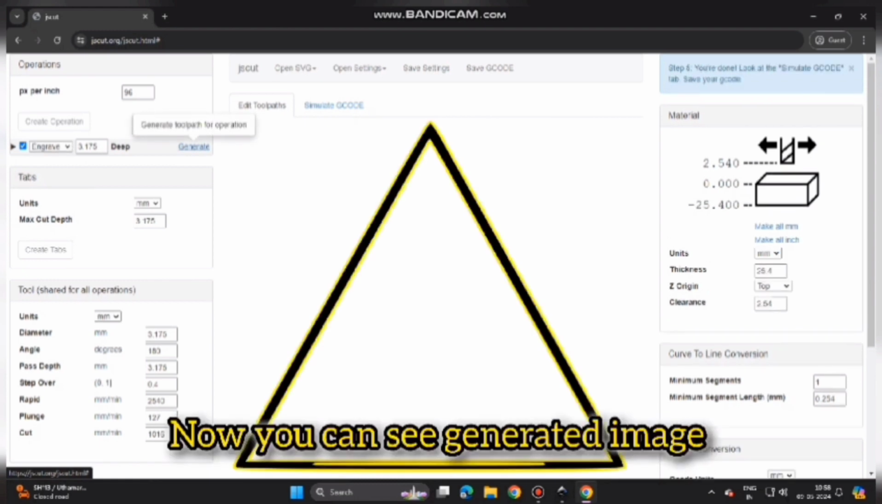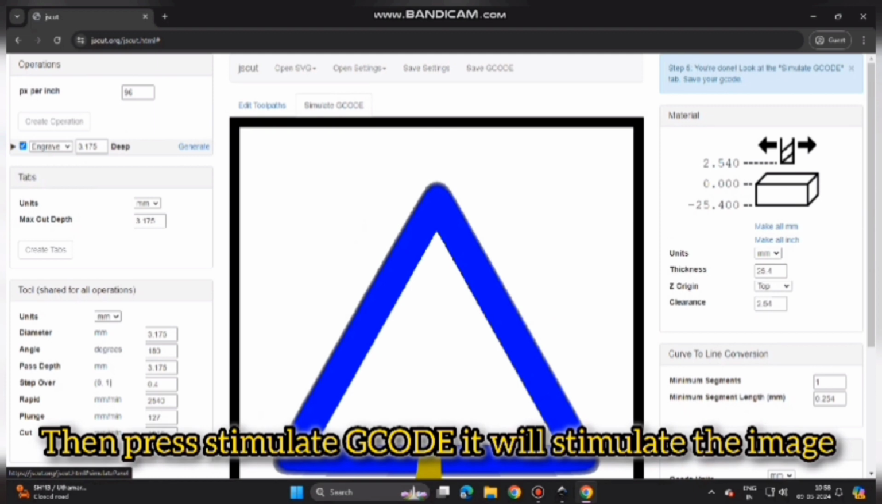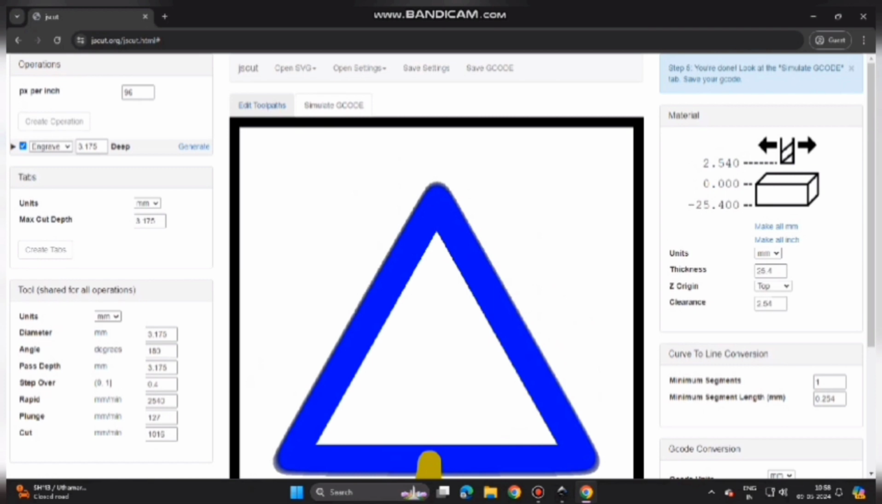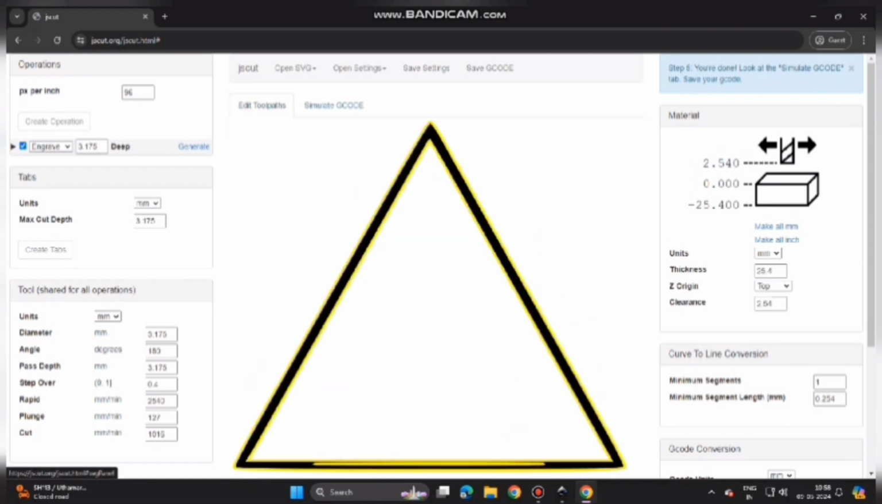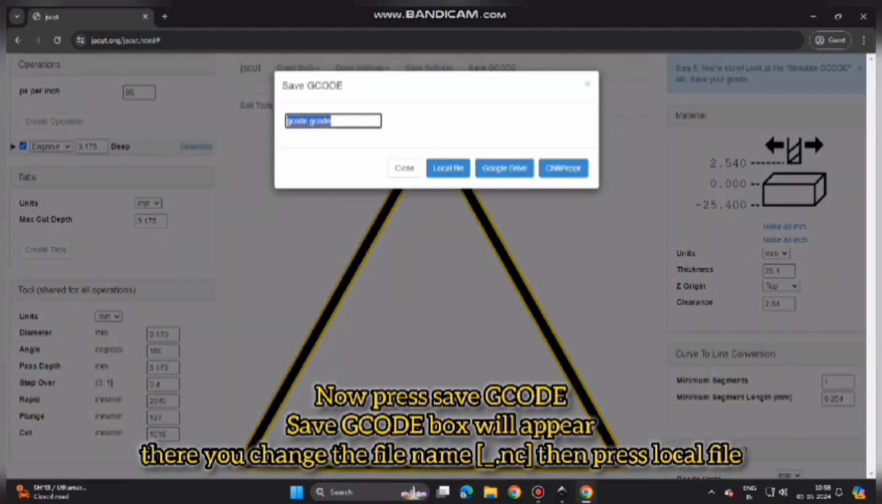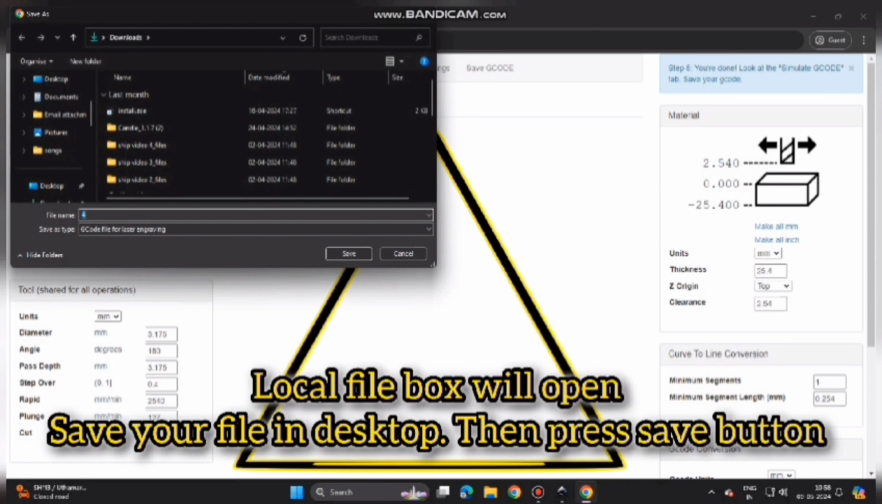Now you can see the generated image. Then press simulate G-code, it will simulate the image. Now press save G-code, and the save G-code box will appear. There you change the file name extension to .nc, then press local file. The local file box will open, save your file in the desktop, then press the save button.